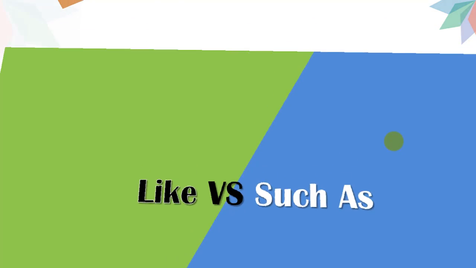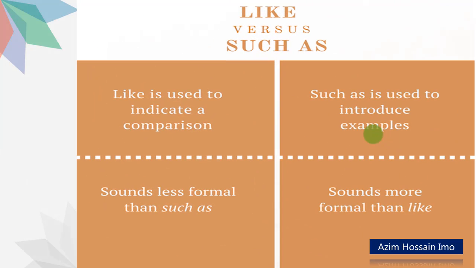You see, like is used to indicate a comparison, what we have discussed earlier, and such as is used to introduce examples. You cannot exemplify with the use of like, but when you are going to give an example, you have to use only such as. Okay, students. And another thing, like sounds less formal than such as, and such as sounds much more formal than like.